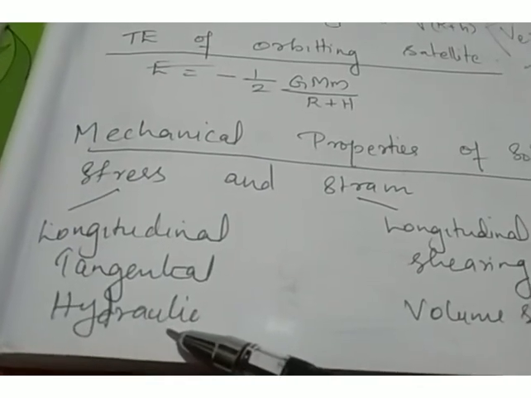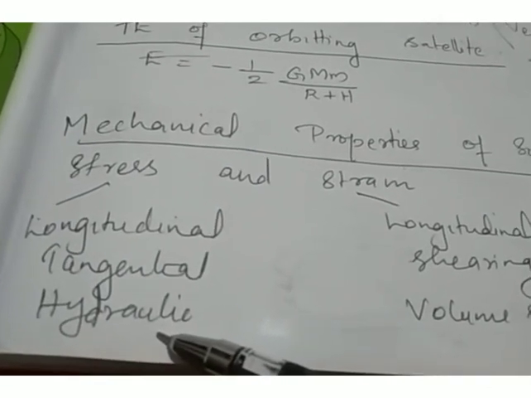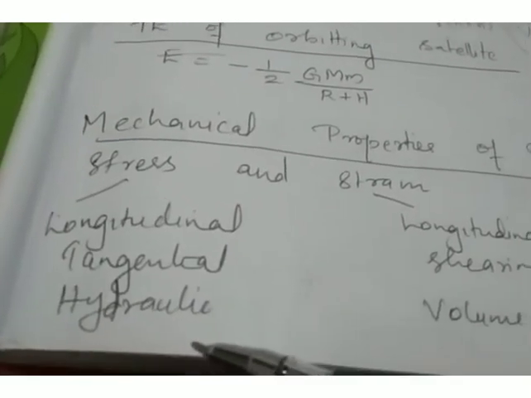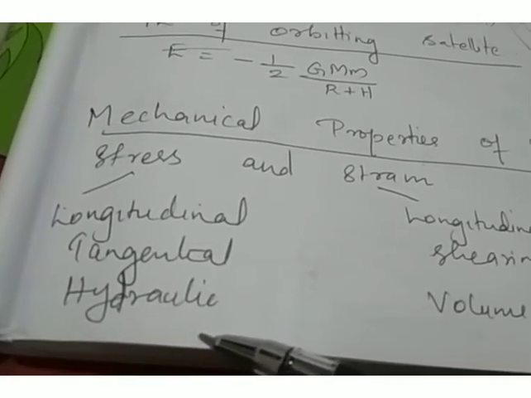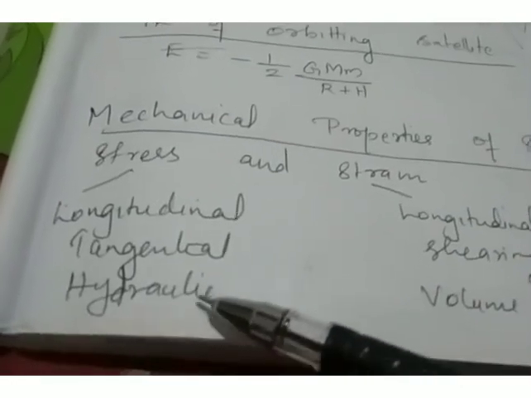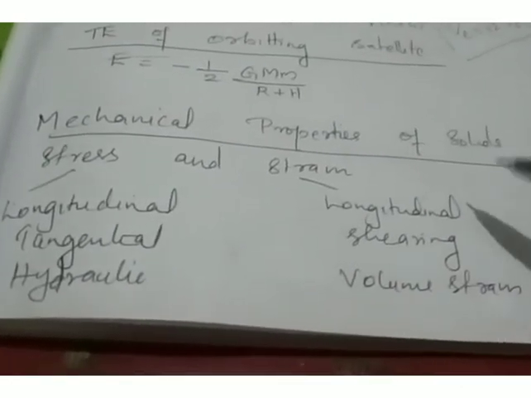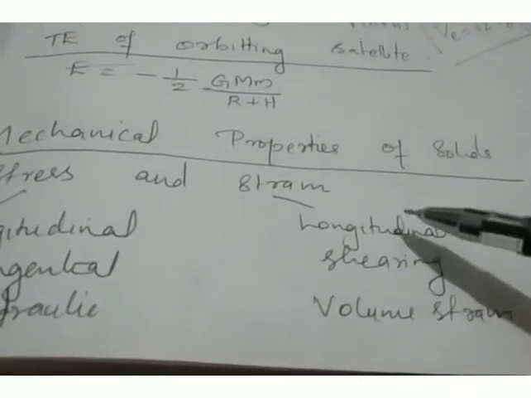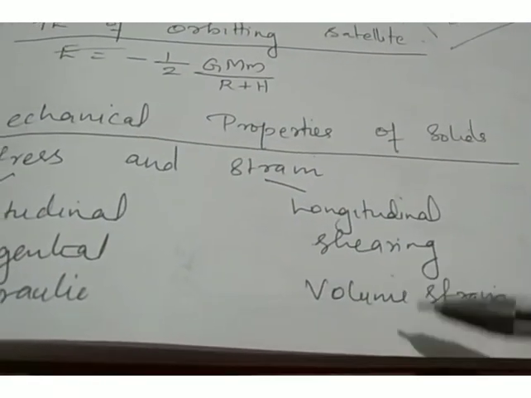Hydraulic stress, which is known as volume stress, is related to the change in volume, and it is mainly experienced by objects submerged in water, hence the term hydraulic. Corresponding to three types of stress, there are three types of strain: longitudinal strain, shearing strain, and volume strain.